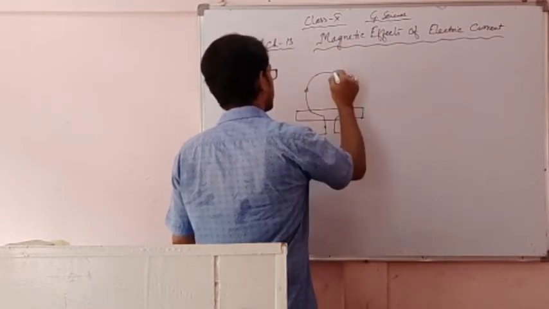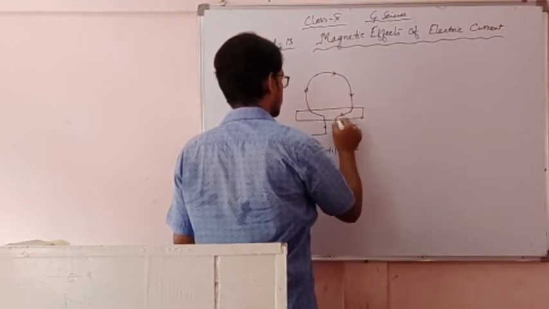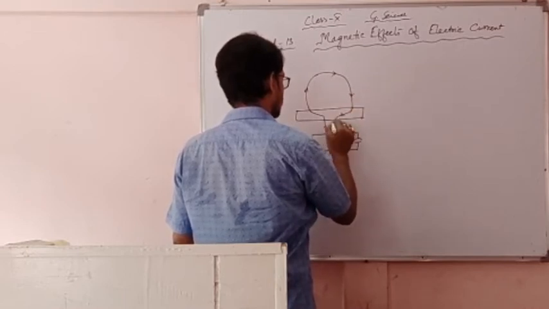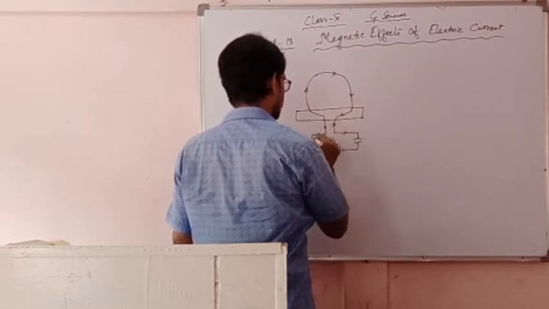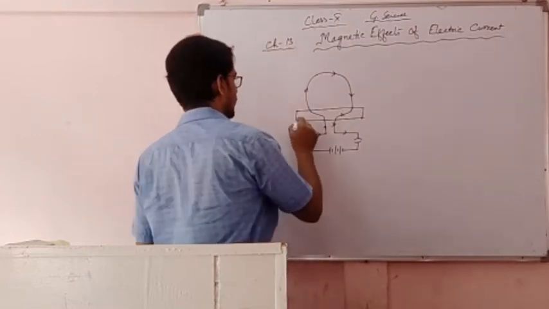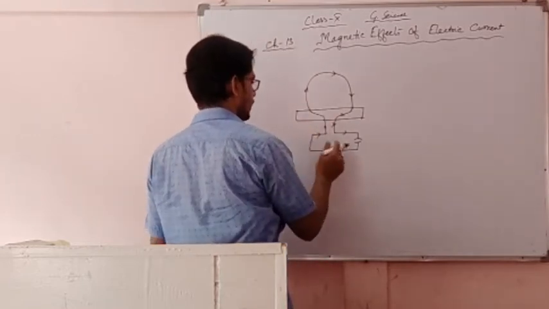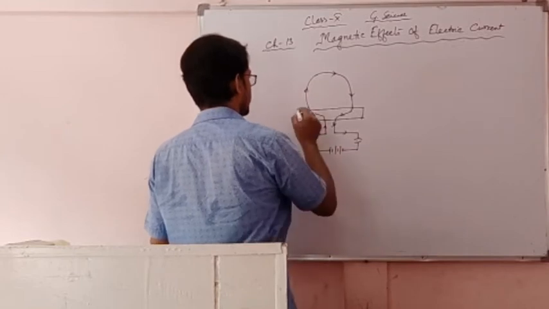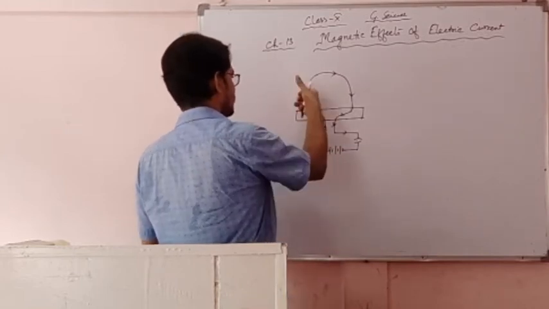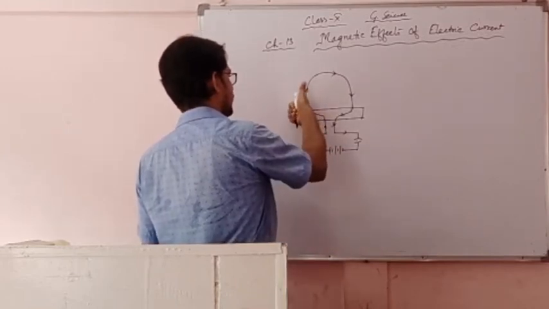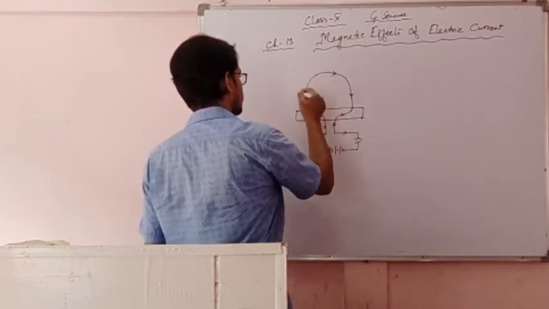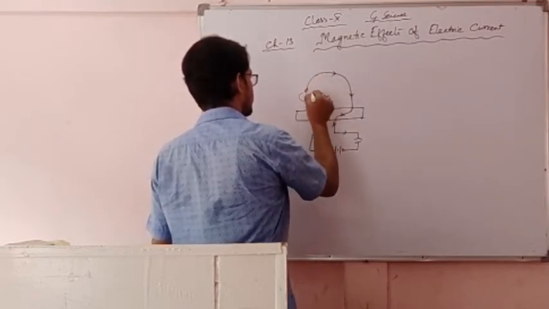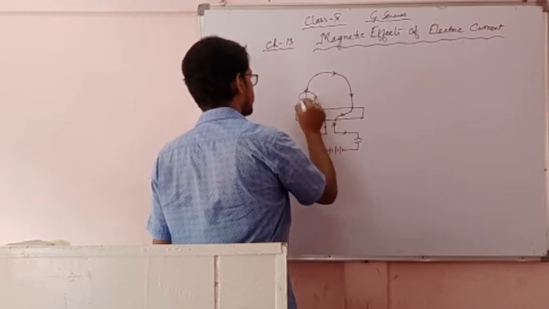This is the direction of current. Now in a circular loop, when the key is on, if we catch this one keeping the thumb towards the direction of the current, then we get the magnetic lines of force direction like this.